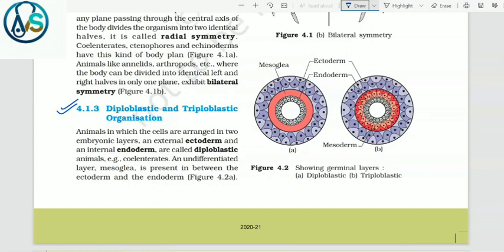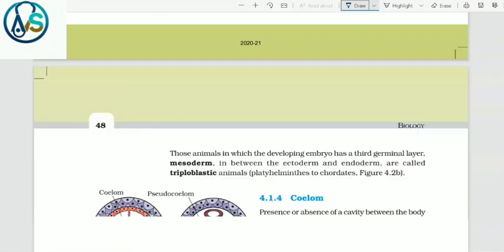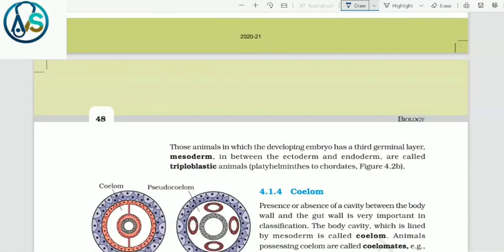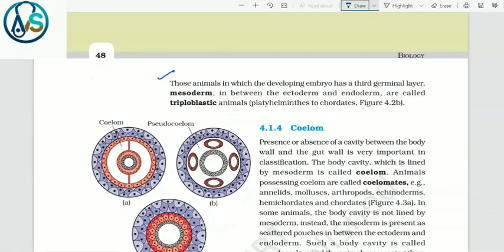4.1.3 Diploblastic and triploblastic organization. Animals in which the cells are arranged in two embryonic layers, an external ectoderm and an internal endoderm, are called diploblastic animals. Example, coelenterates. An undifferentiated layer, mesoglea, is present in between the ectoderm and the endoderm. Those animals in which the developing embryo has a third germinal layer, mesoderm, in between the ectoderm and endoderm are called triploblastic animals. Platyhelminthes to chordates.